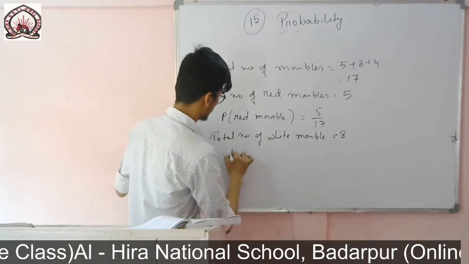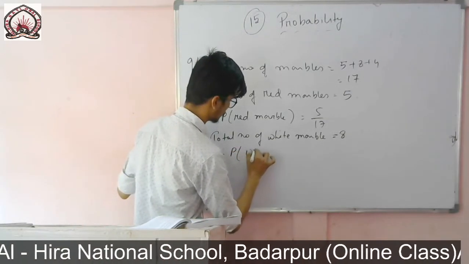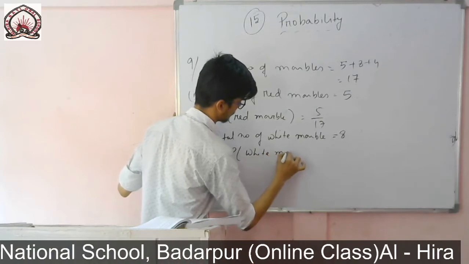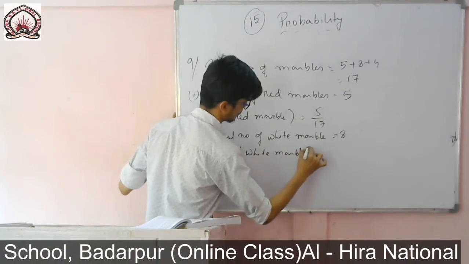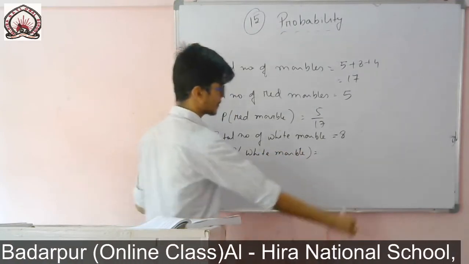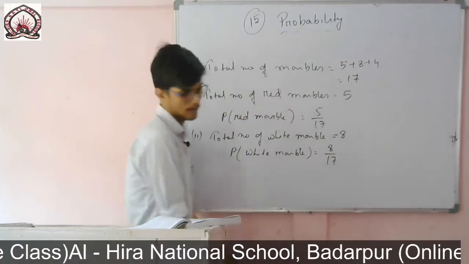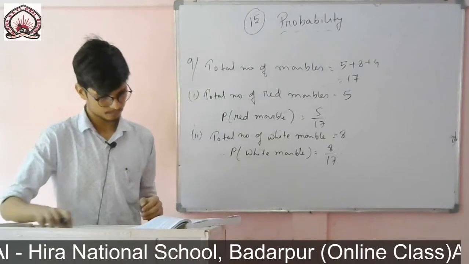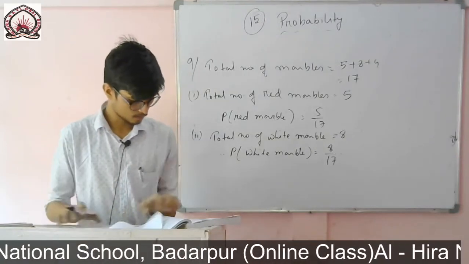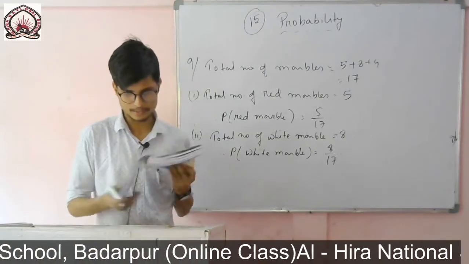So therefore probability of a white marble is equal to 8 by 17. Now the last one, not green.